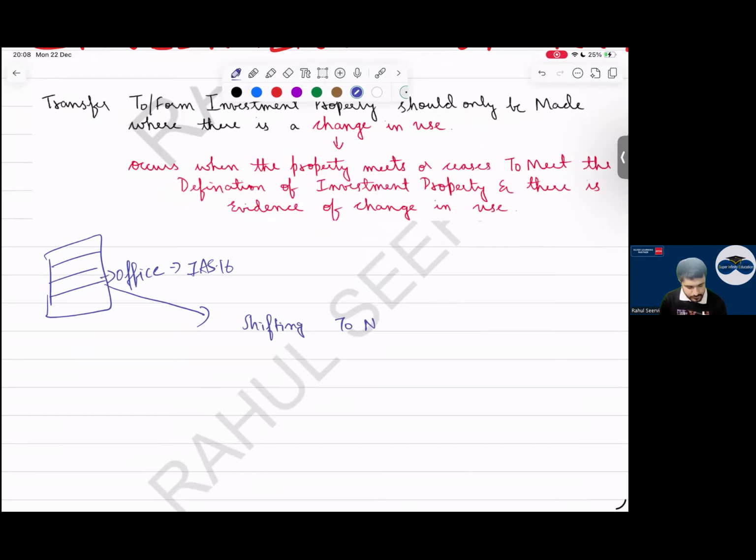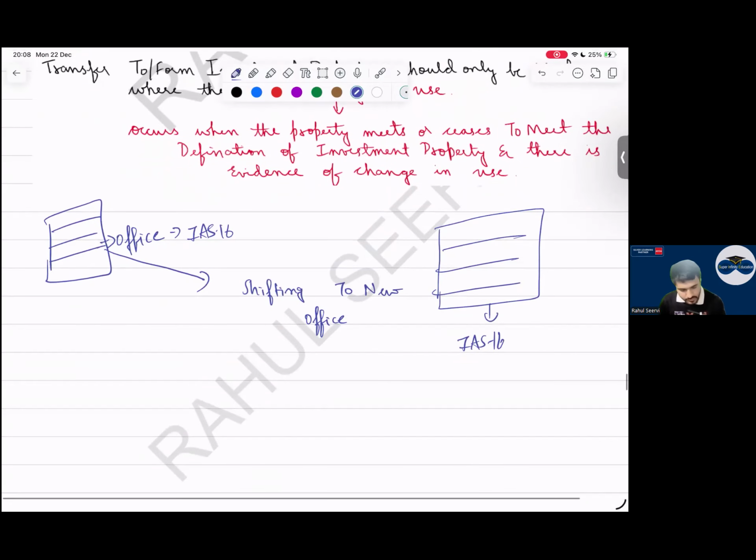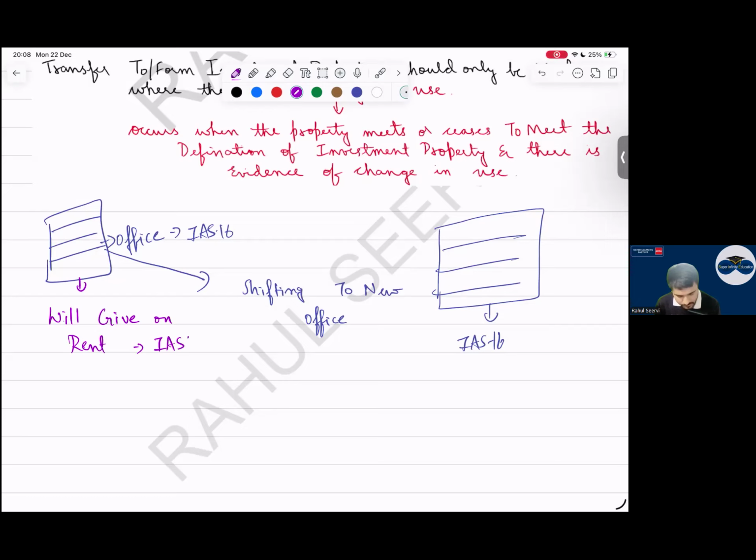Shifting to a new office, this will become IAS 16. I will give it on rent. So then what are we saying? IAS 40. So we are transferring from IAS 16 to IAS 40. Yes, sir.